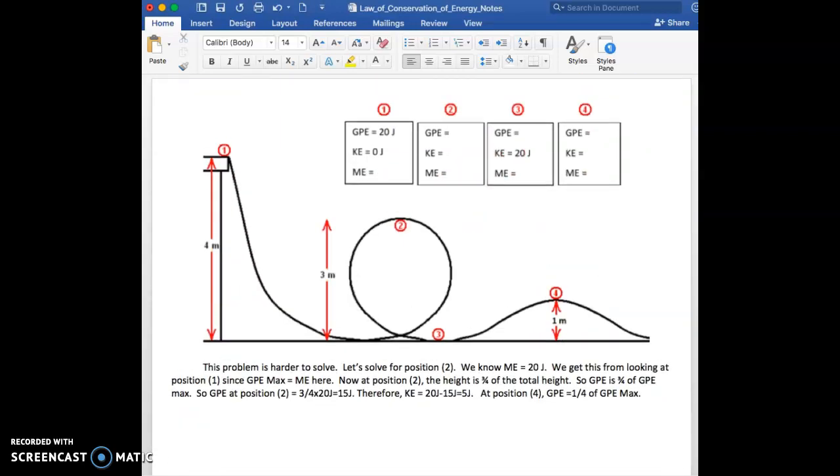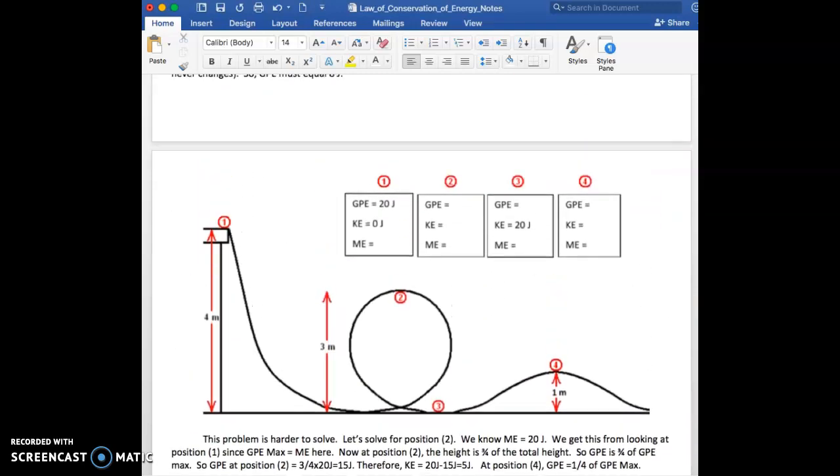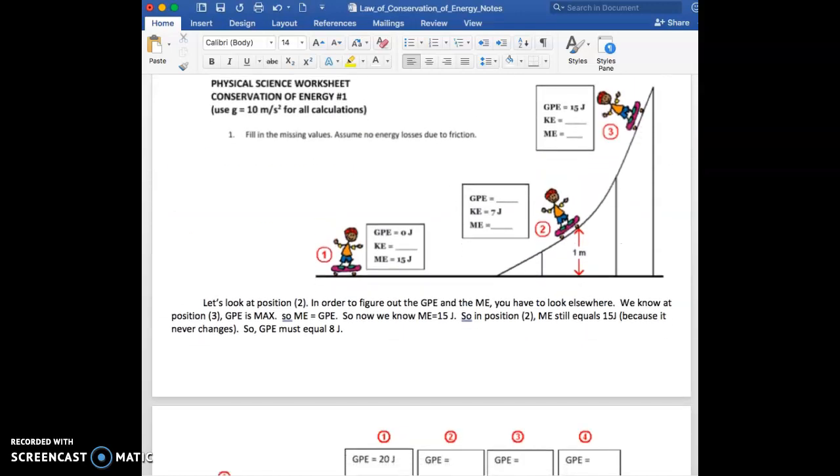And then here's the roller coaster example that we did in class the other day. We did number 1 and number 4 as part of our warm-up. You can go ahead and read the examples on your own and see if you can solve for question 2 and question 3 on your own, if those make sense to you.